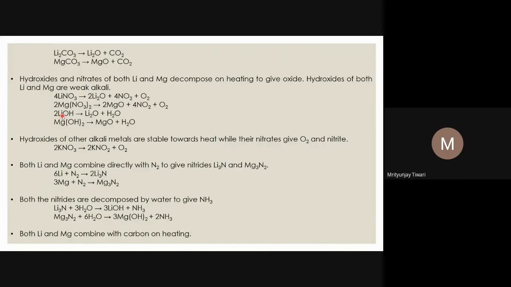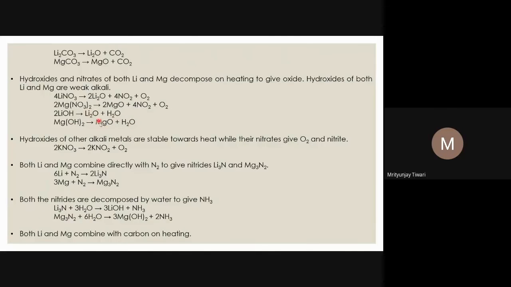Lithium hydroxide decomposes to lithium oxide and water on heating. We see a similar reaction with magnesium hydroxide. Like lithium hydroxide, magnesium hydroxide is also sparingly soluble in water, and on heating it forms MgO plus H2O.